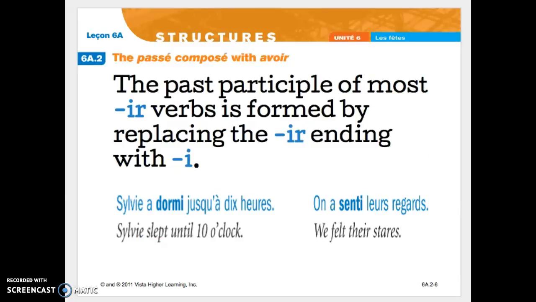The past participle of most IR verbs is easy. It's formed by replacing the IR ending with simply an I. Dormir becomes dormi, sentir becomes senti.